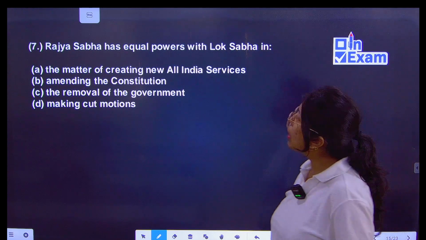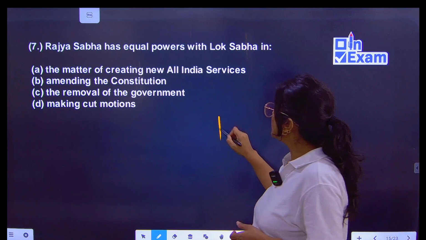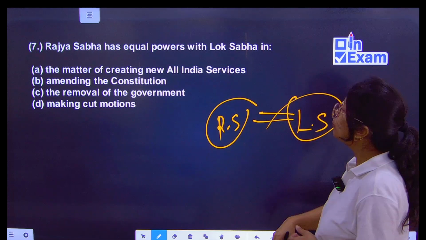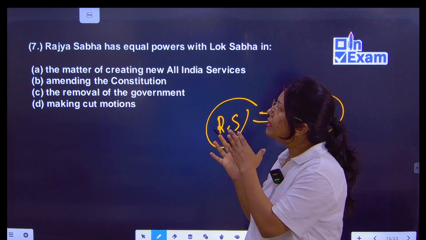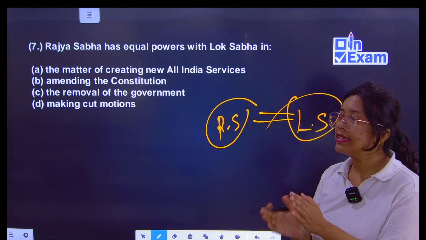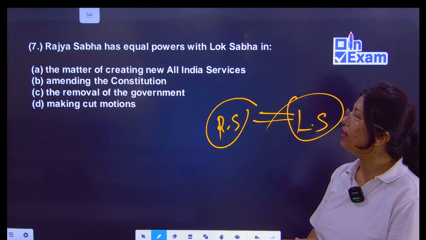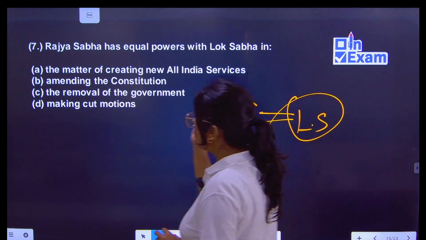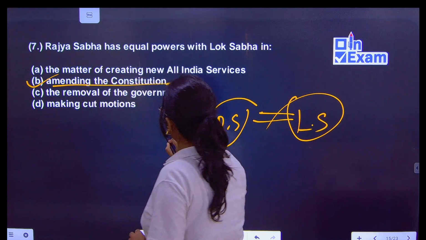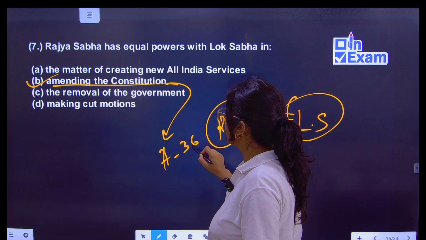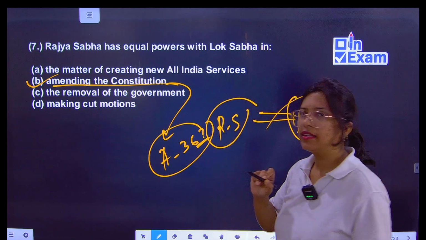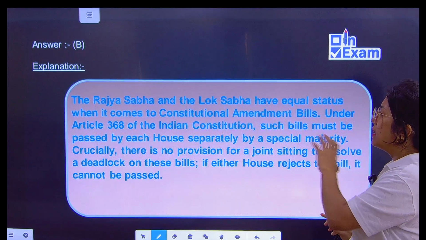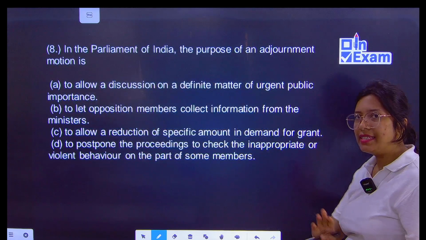Rajya Sabha has equal powers with Lok Sabha. In which case? The matter of creating new All India Services, or amending the Constitution, or removal of the government, or making cut motions. So the correct answer will be amending of the Constitution. Under which article? Article 60? Comment in the comment section. Next, the joint sitting.